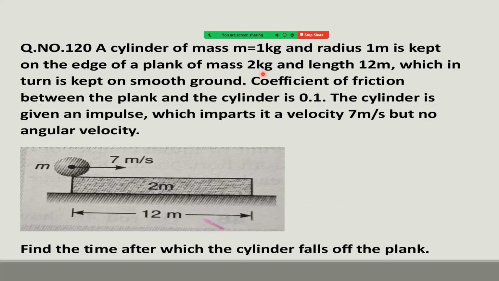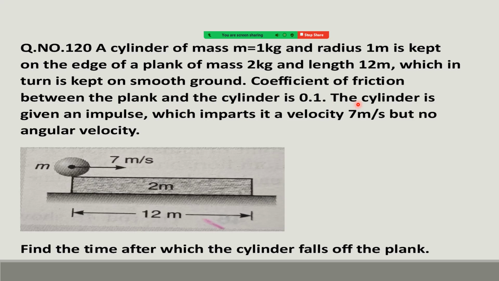A cylinder of mass 1 kg, radius 1 meter is kept on the edge of a plank of mass 2 kg and length 12 meter, which in turn is kept on a smooth ground. Coefficient of friction between the plank and cylinder is 0.1.